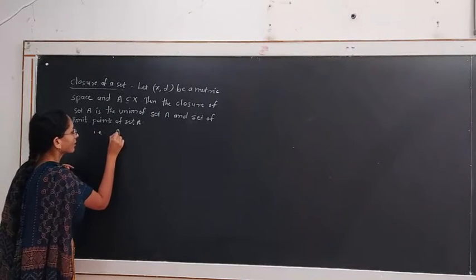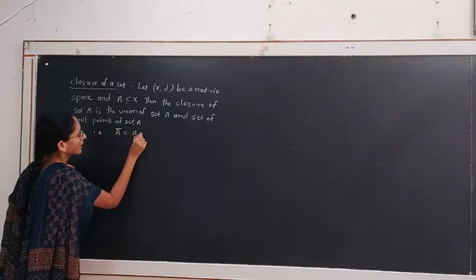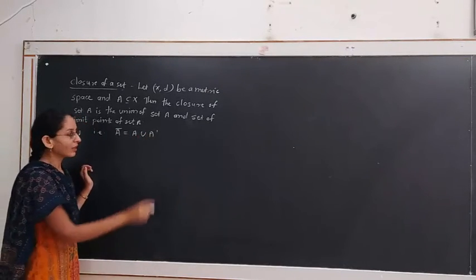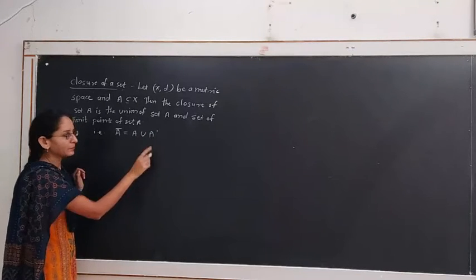That is, A closure is equal to A union A dash, where A dash is the set of all limit points of the set A.